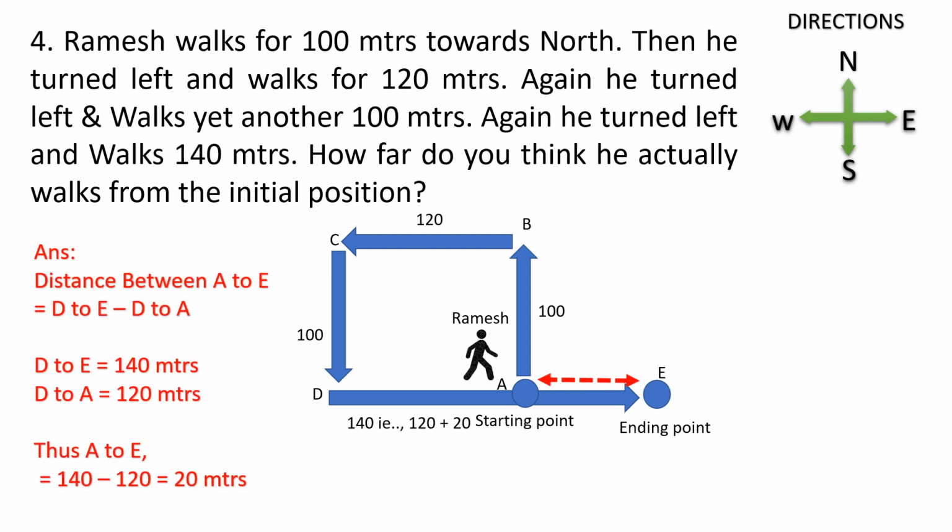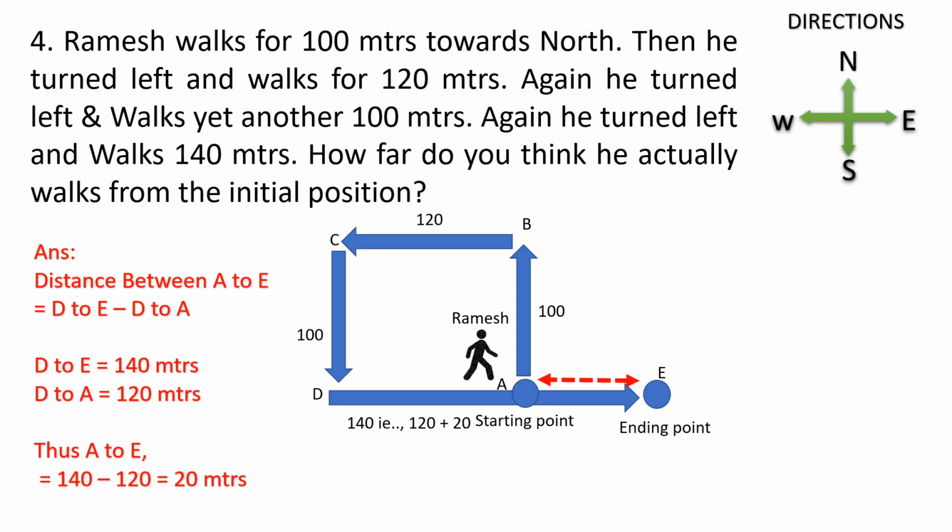Okay. If you have understood the pattern, answering this question is very easy. Here CB and DA, you just check, are equal. So CB and DA is equal.